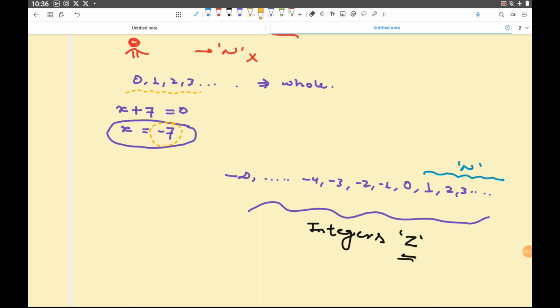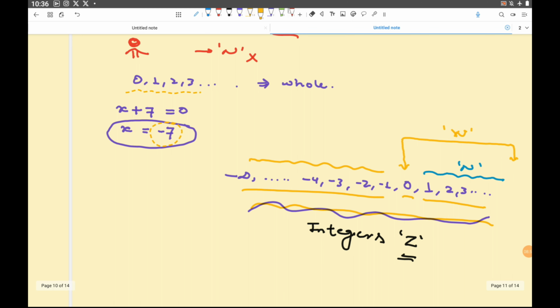The answer is yes, because whole number is starting from 0 and all natural numbers, these all are whole numbers, right? And of course these are all integers, because integers consist of all the positive numbers, 0 and negative numbers also. But if I say, are all integers whole numbers and natural numbers, the answer is no, because integers also contain these numbers which are negative in quantity.